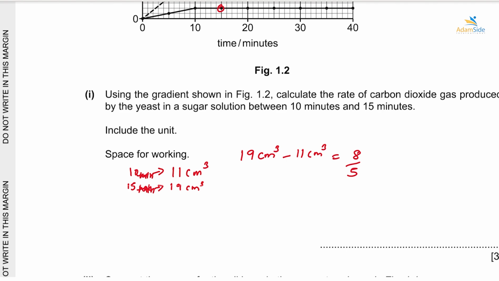Let's do it. When you divide here, we'll get 1.6, but the volume was in centimeter cubed and the time was in minutes, right? So when we divide here, it's equivalent to saying 1.6 centimeter cubed per minute. That will be the rate at which carbon dioxide gas is produced between 10 and 15 minutes. The answer will be 1.6 centimeter cubed per minute. Okay, then we move further.